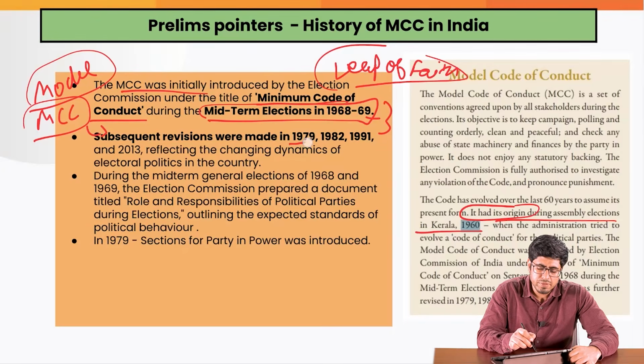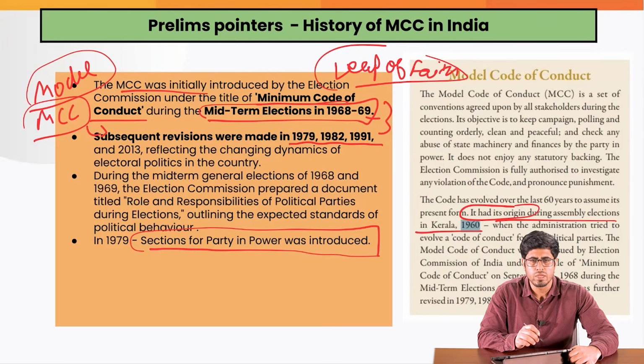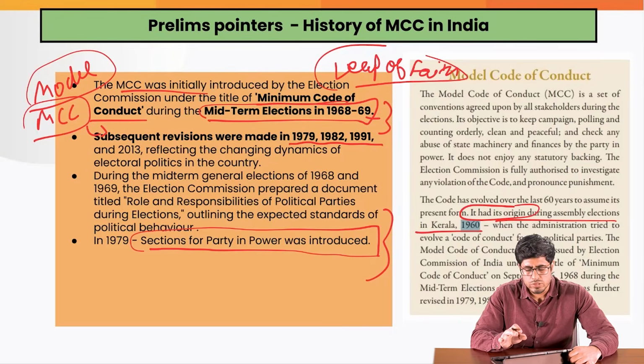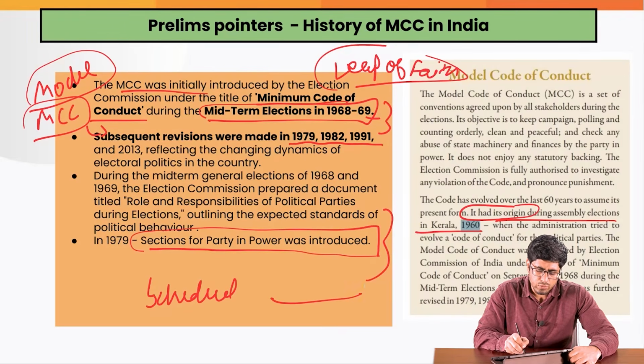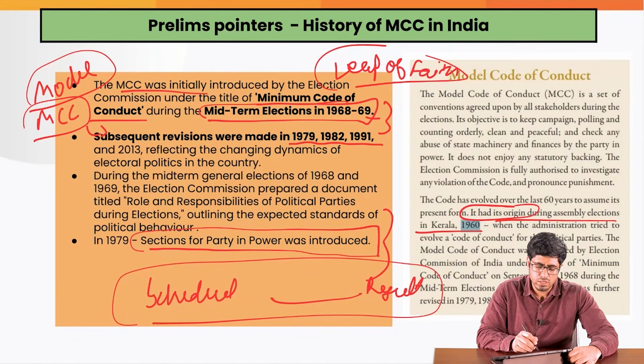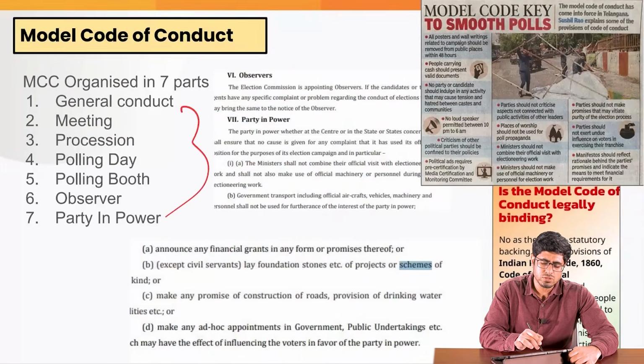Over time it has been revised in the years 1979, 82, 91. In 1979, the sections for the party in power were introduced: if a political party is in power, how should they exercise their power? That was mentioned in the MCC in 1979. Over time, some later additions have been made to the Model Code of Conduct, which gives the guidelines on how one should conduct themselves while the election schedule is in force. It starts immediately when the schedule is announced and ends only after the result is announced. What somebody should and should not do, the do's and don'ts, are given in the 7 parts of this Model Code of Conduct.